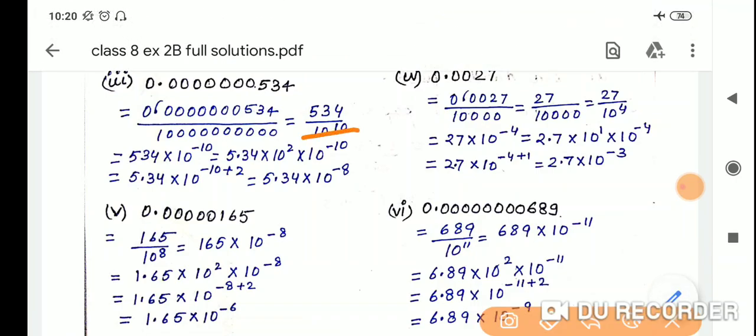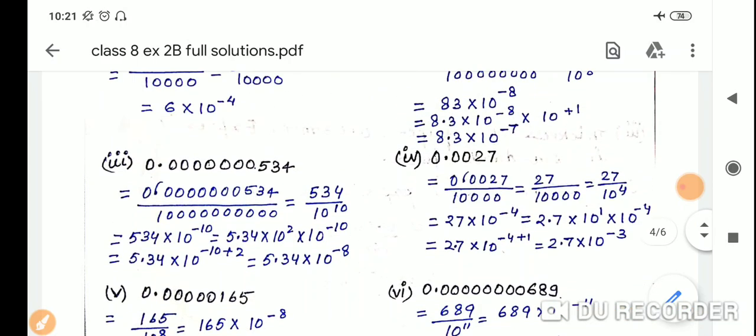So then 534 into 10 raised to the power minus 10, because we have just changed it. Then 5.34, so raised to the power 2 we have taken, and 10 raised to the power minus 10. Then 5.34 into minus 10 plus 2, and we will get the answer 5.34 into 10 raised to the power minus 8.